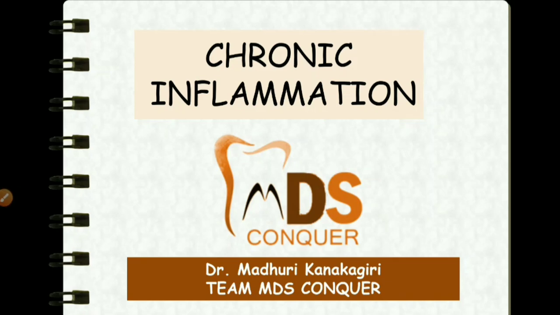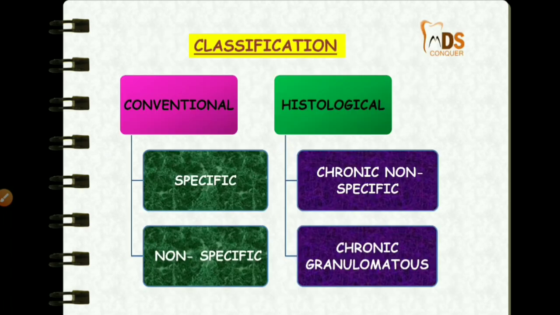So in this video, we'll see about chronic inflammation. In chronic inflammation, the important things you have to read are the granuloma formation, its pathogenesis and the composition of granuloma, and they can even ask for examples of granulomatous disorders. Okay, so if we take chronic inflammation,